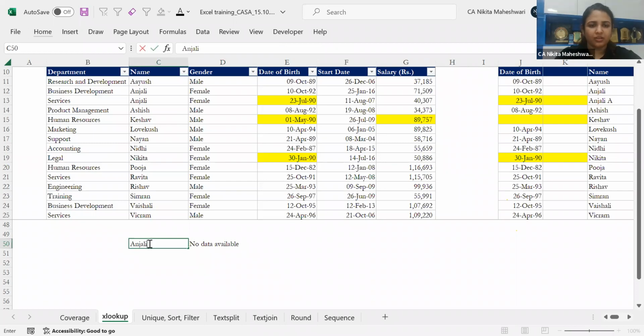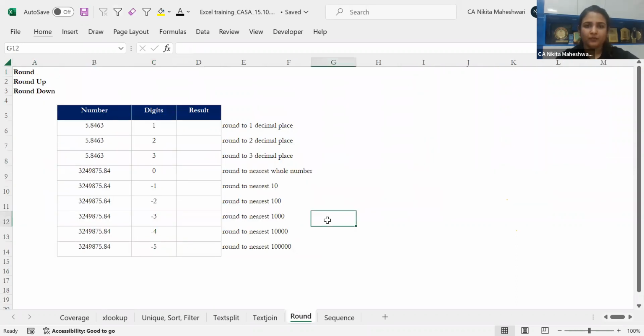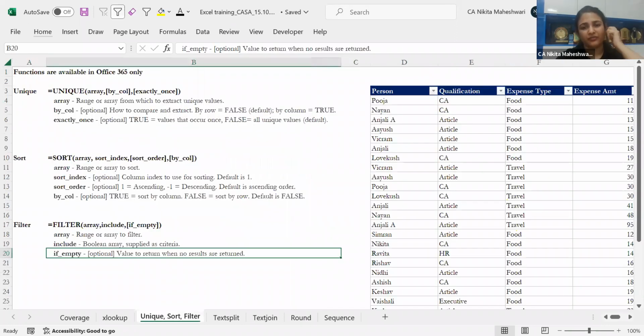See, let's say Anjali only. Okay, I got this. Let's say Nayan. Okay, he's in support. Vikram. Okay, he's in services. So this is how I can get all this data again and again very easily. I can just change my value and get the entire array as soon as I want it. I hope I was clear on these unique, sort and filter functions. Any doubt, you can unmute, or we'll just resume in another 10-15 seconds.